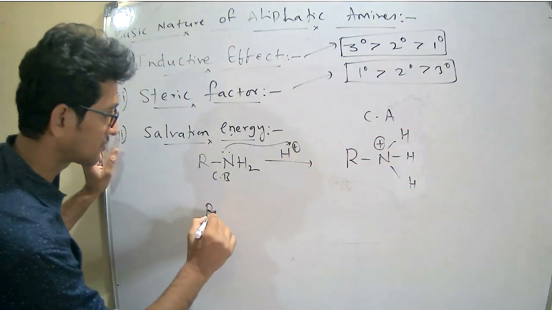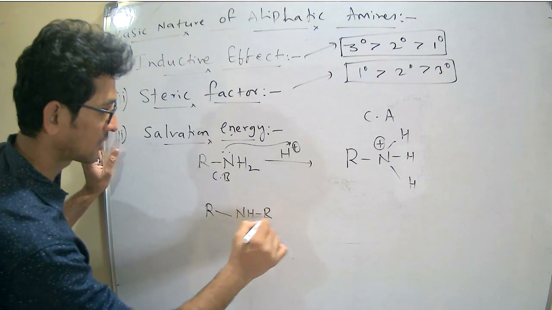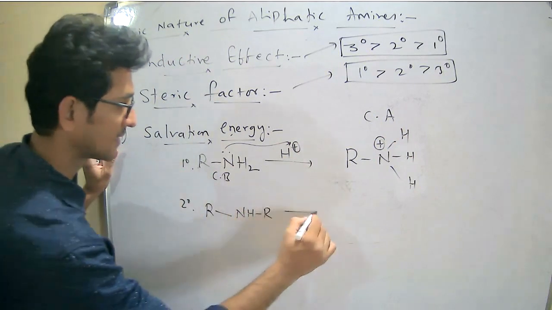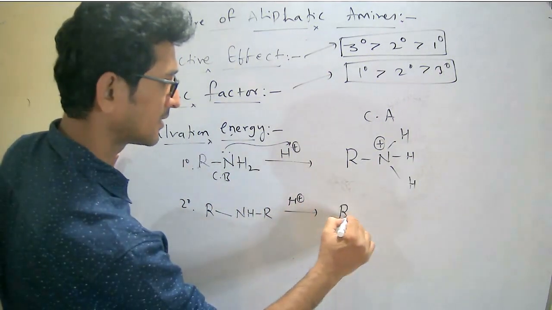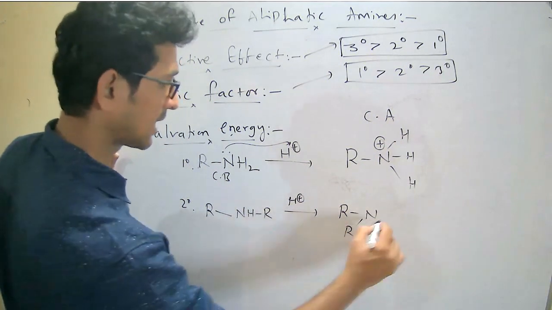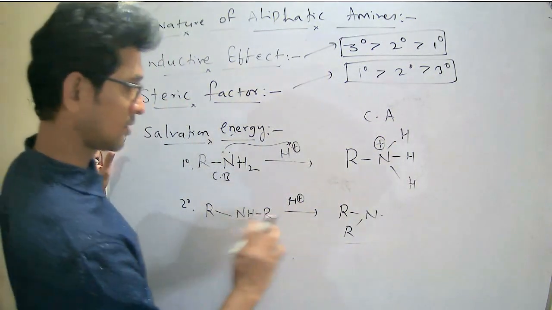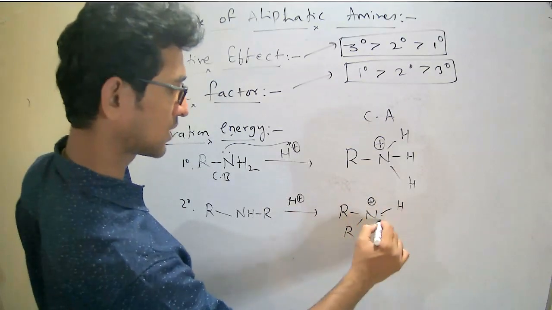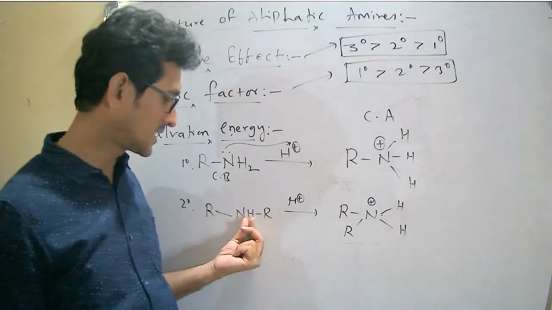Similarly, I can write for R2NH, the secondary, with H plus. And for the tertiary, R3N, I have only now, what happens here?